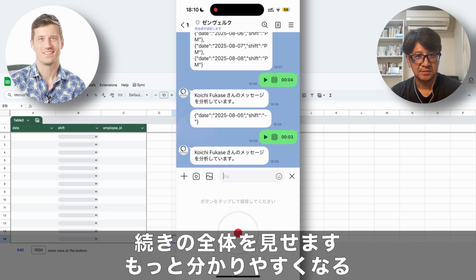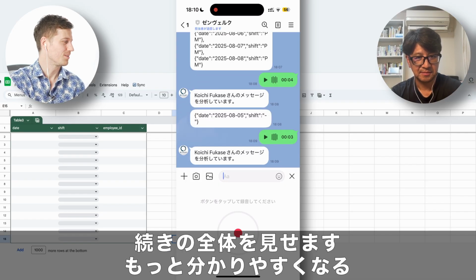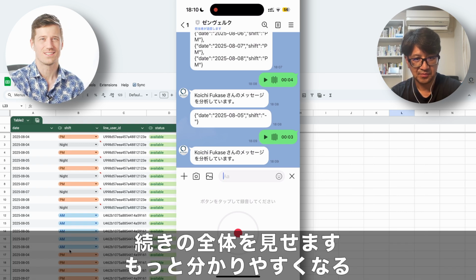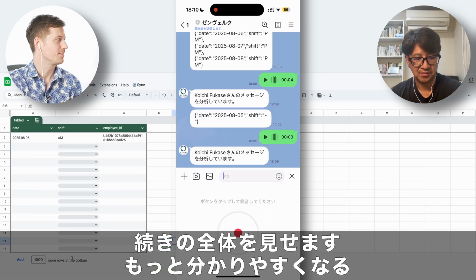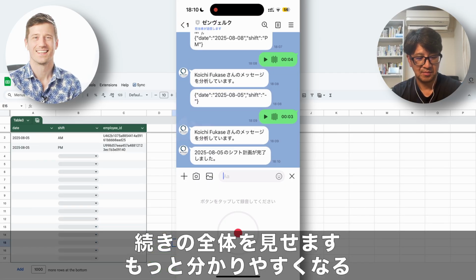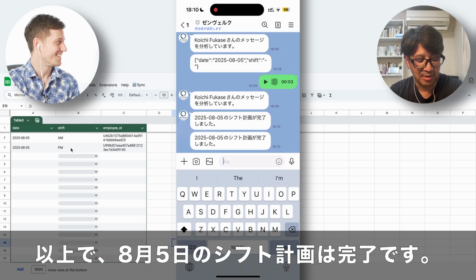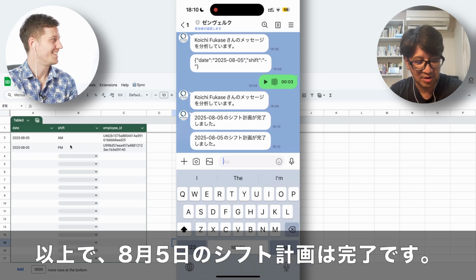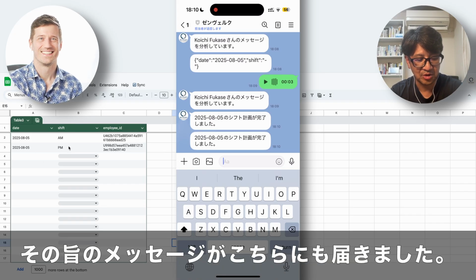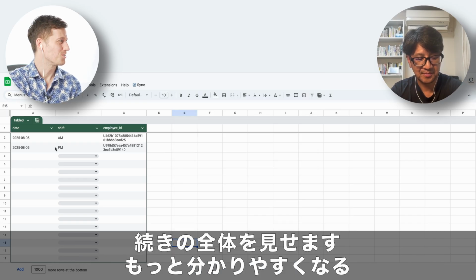Now we need to wait a little bit. It needs to look at the availabilities and then smartly understand who is available and who can be assigned. And there we go. Yes, so we see for the 5th of August, in the morning it is this employee and in the afternoon it's this employee.